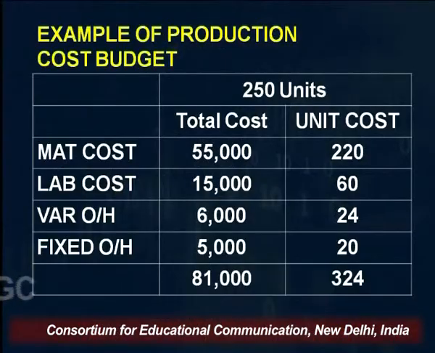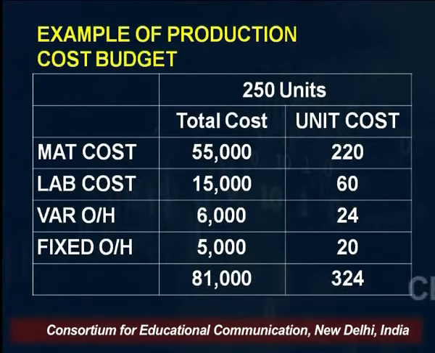So here I have given just a broad layman example of a production cost budget: material cost, labor cost, variable overhead, fixed overheads, right? Suppose in a business 250 units are estimated to be produced, the per unit cost of material is 220, labor cost is 60 rupees, variable overhead is 24 rupees, fixed overhead is 20, and this is multiplied by 250. As you know, fixed overheads total remains the same, so this fixed overhead has been calculated on the base of 250 units. So per unit cost is 20 rupees.